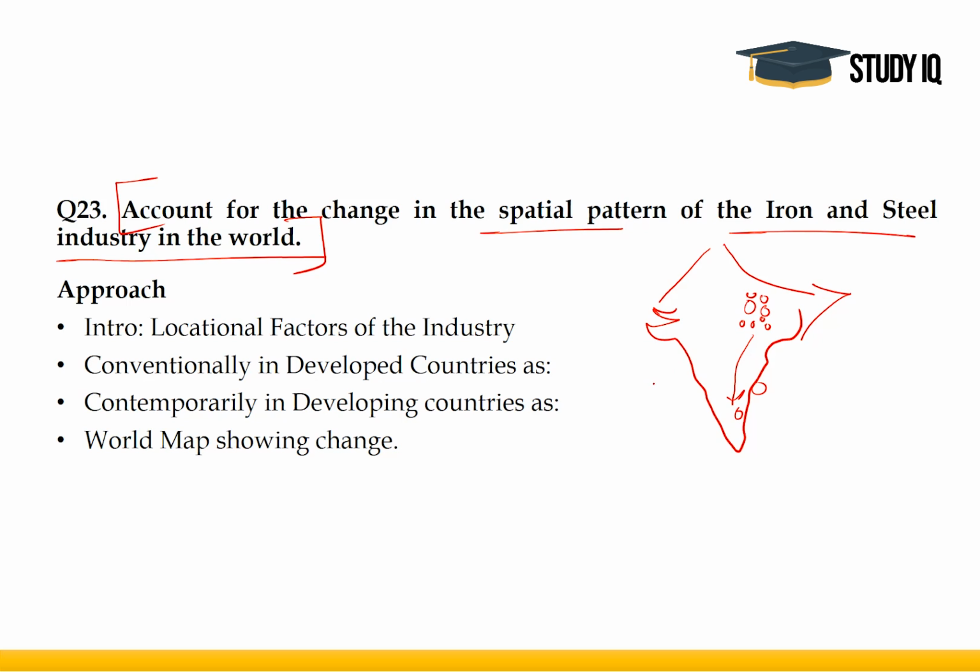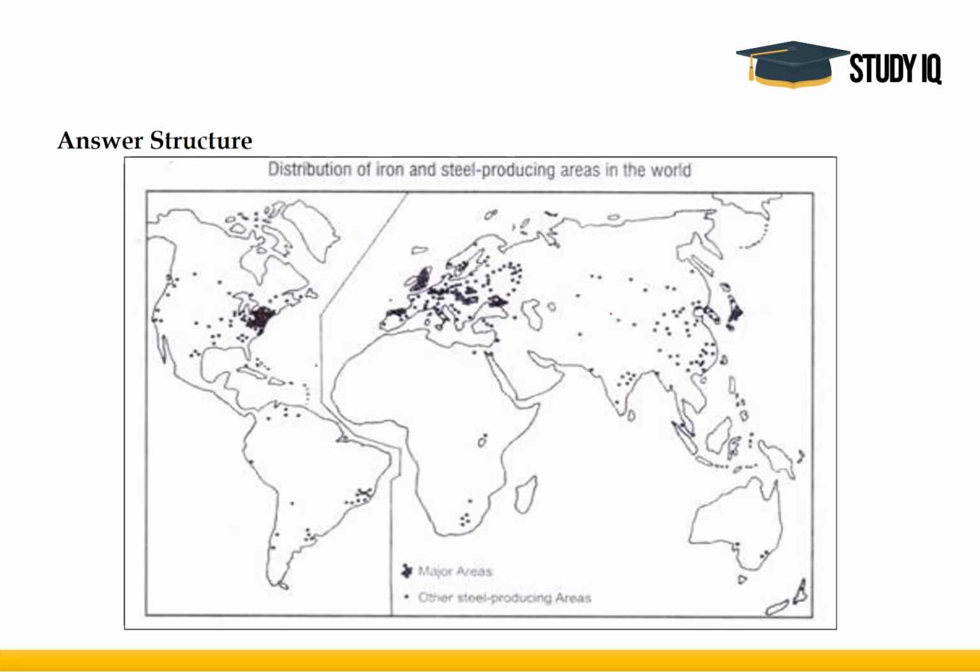The question is asking you across the world. How has the iron and steel industry changed its position across the world? By spatial pattern, I mean the position of coal and iron and steel industry. Before I begin, I want to show you the world map, and I want to also show you how that should be incorporated in your answer.